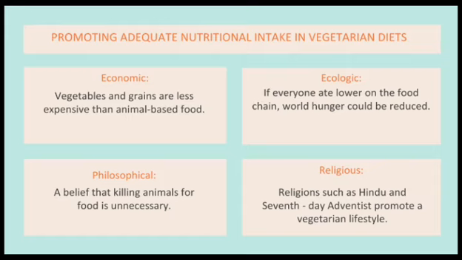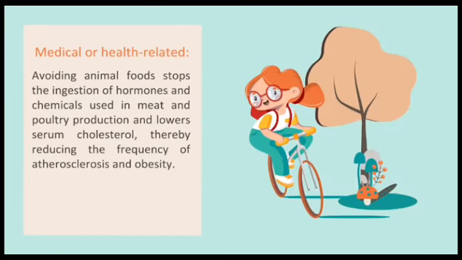Next is religious. Religions such as Hindu and Seventh-day Adventist promote a vegetarian lifestyle. Next, medical or health-related. Avoiding animal foods stops the ingestion of hormones and chemicals used in meat and poultry production, and it also lowers serum cholesterol, thereby reducing the frequency of atherosclerosis and obesity.